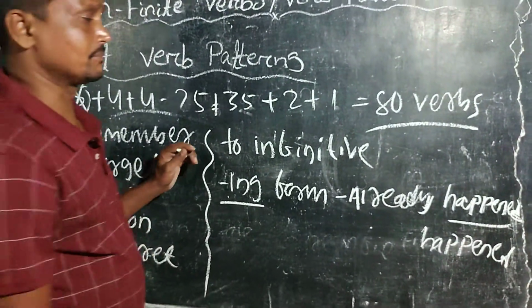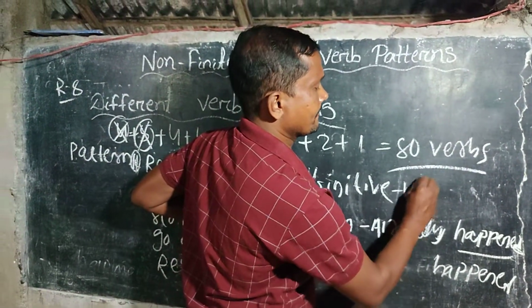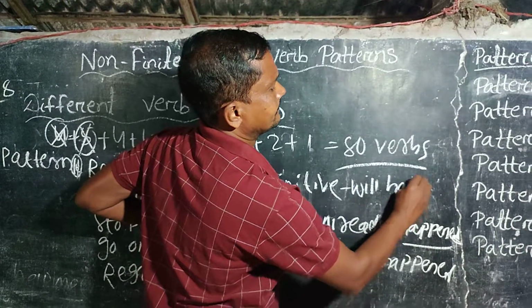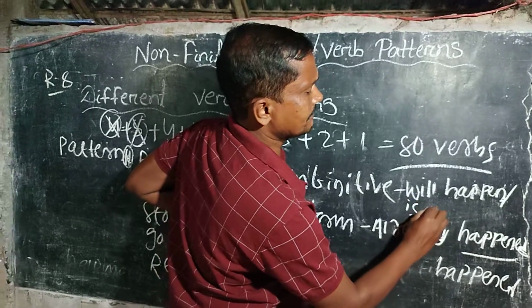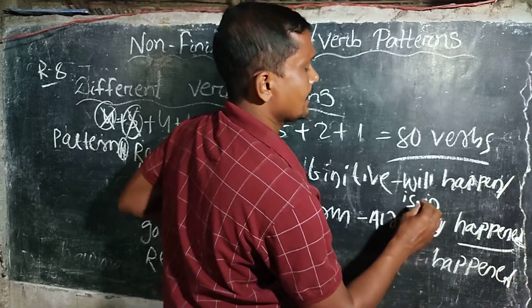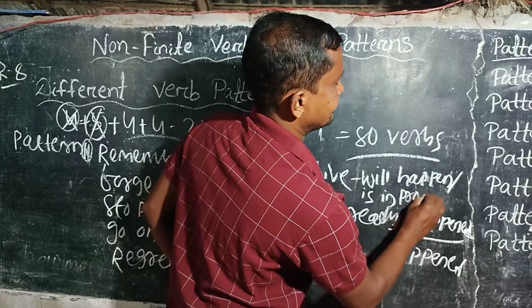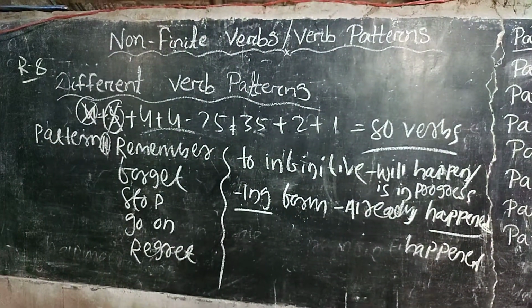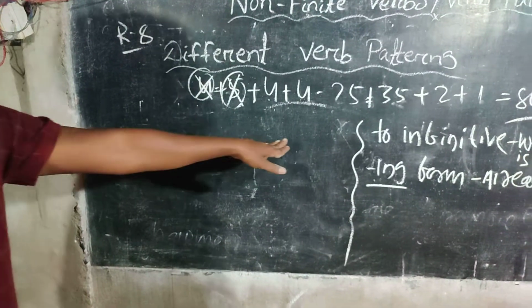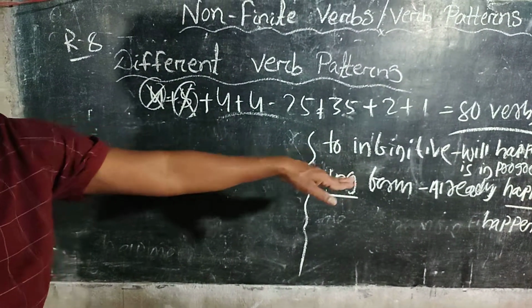But if something will happen or is in progress, we use to infinitive.